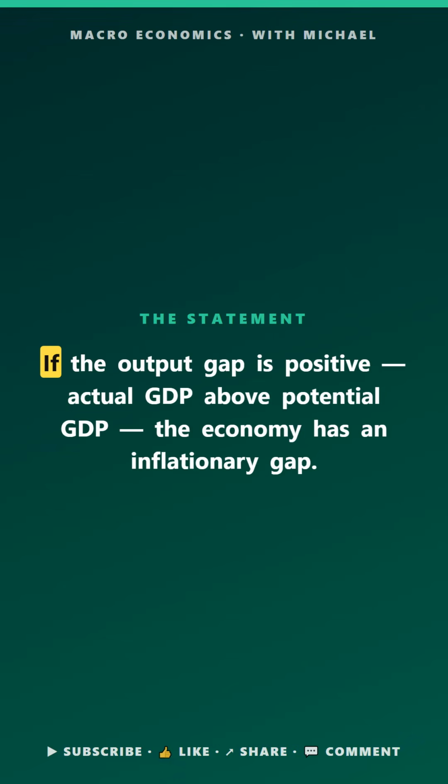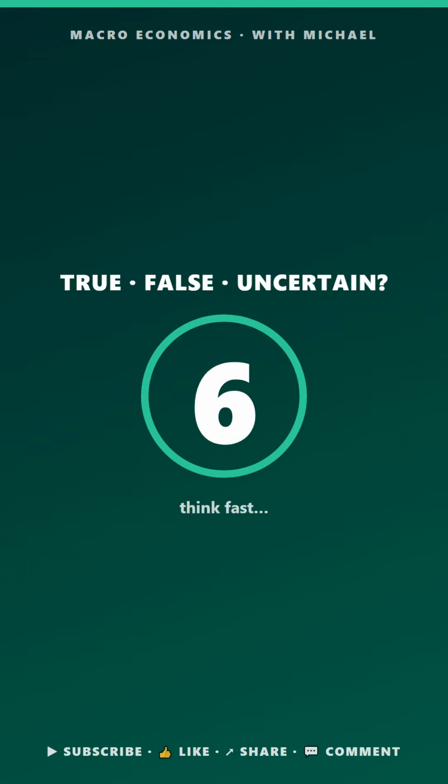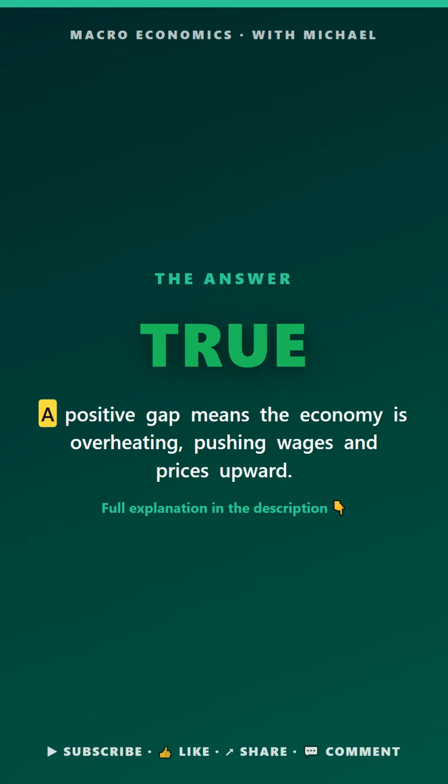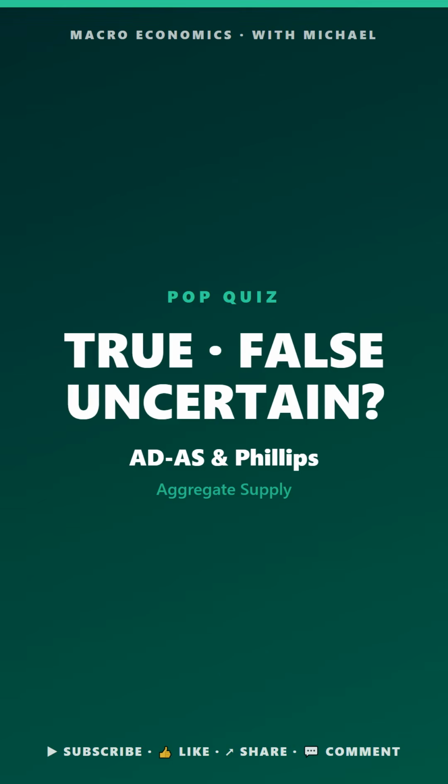Macro pop quiz. ADS and Phillips. True, false, or uncertain. If the output gap is positive, actual GDP above potential GDP, the economy has an inflationary gap. The answer is true. A positive gap means the economy is overheating, pushing wages and prices up.